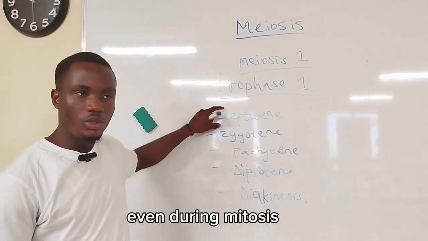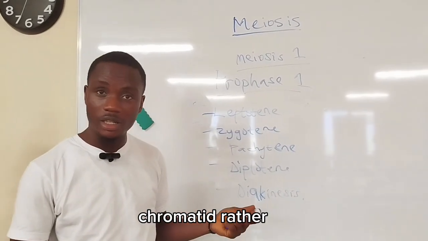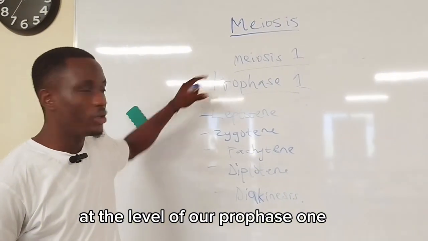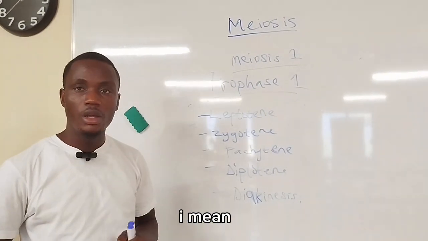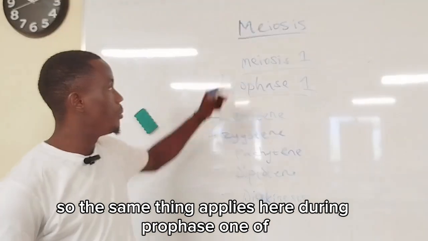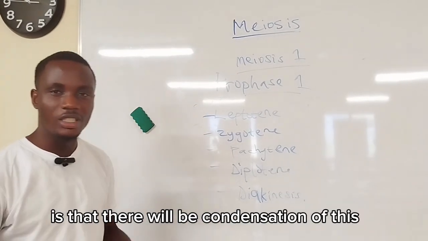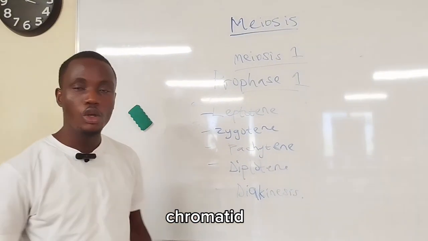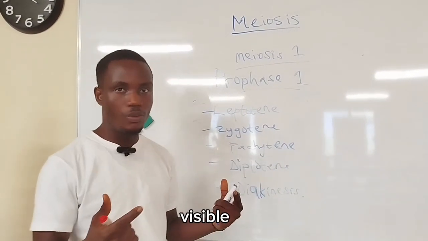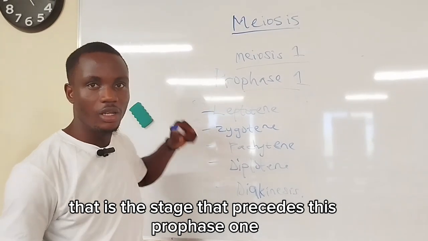Remember, even during mitosis, we said there will be condensation of the chromatids at the level of prophase. So the same thing applies here. During prophase 1 of meiosis 1, the first thing you have to have at the back of your mind is that there will be condensation of these chromatids to become more visible. During the interphase stage, that is the stage that precedes this prophase 1, it was not like that.